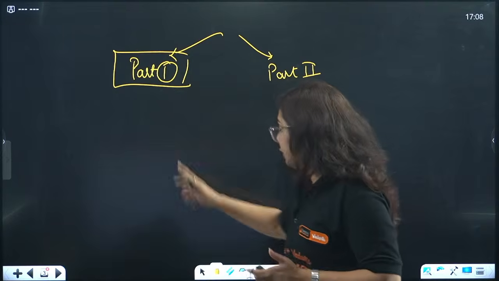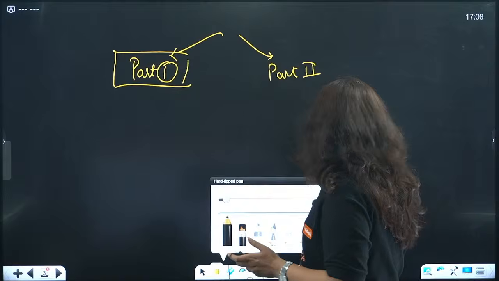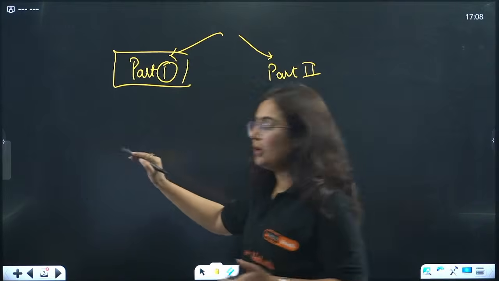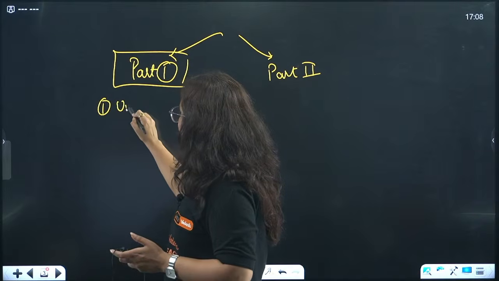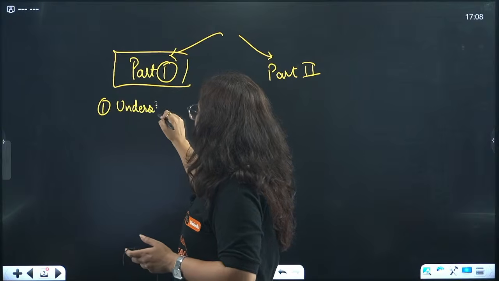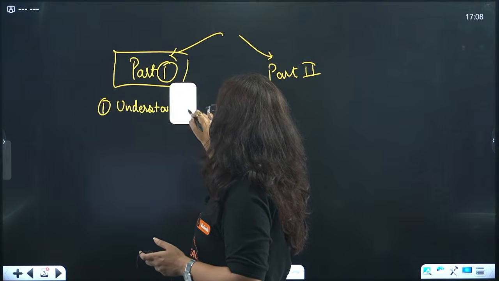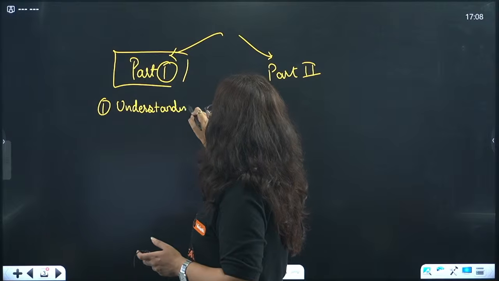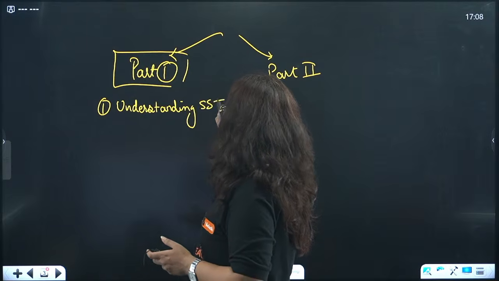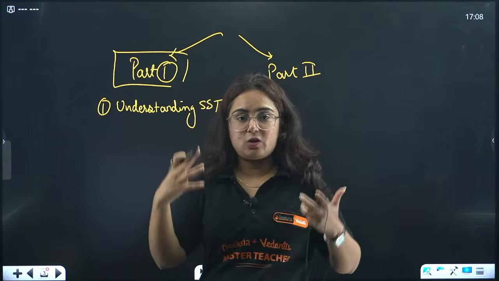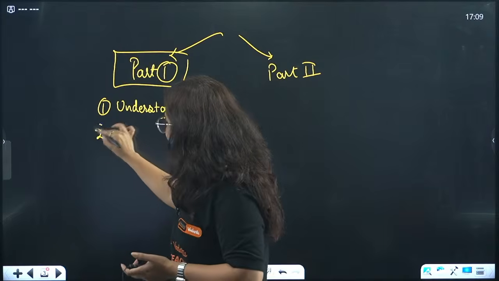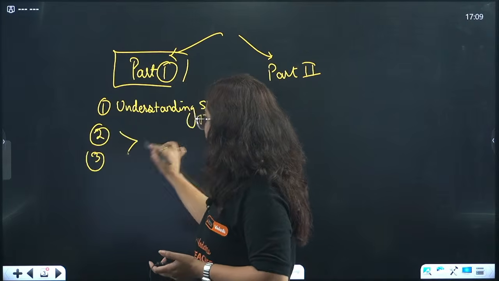Fine. Coming to it, beta, we have one book, that is the part 1 book. I already taught you one chapter, that is understanding social science. You guys gave me a very good response to this chapter. Hope you guys got that chapter very nicely. The second and the third chapter are from geography.